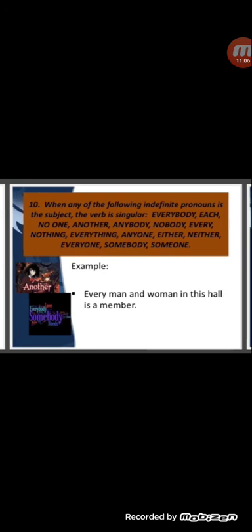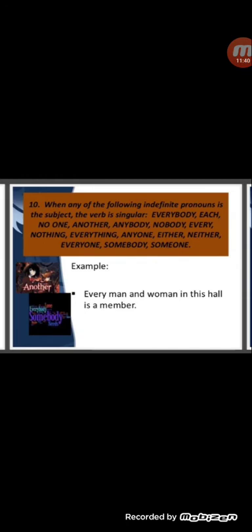Number 10: when any of the following indefinite pronouns is the subject, the verb is singular. Keep in mind that words like these will be given a singular verb: everybody, each, no one, another, anybody, nobody, every, nothing, everything, anyone, either, neither, everyone, somebody, someone.